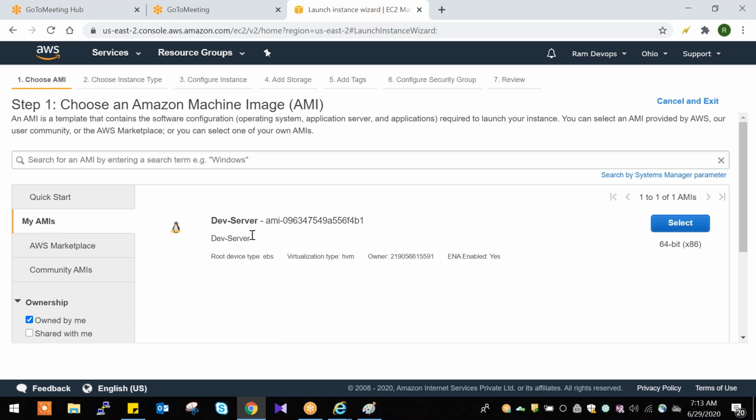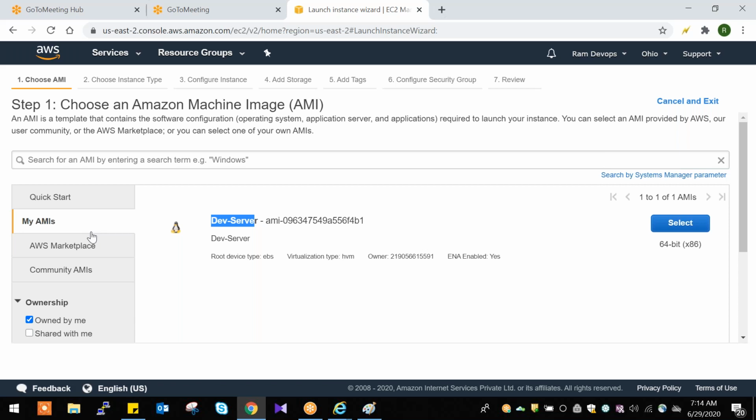So click here. We can create our customized AMI. Here one Dev server is there. This is a customized AMI. For example, in quick start they provide their own AMIs, but we may not want those AMIs.